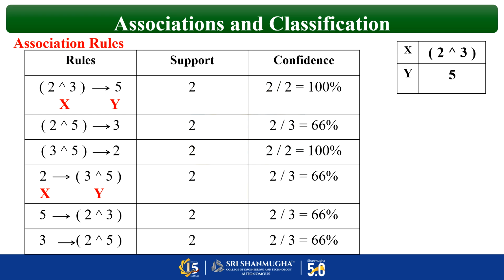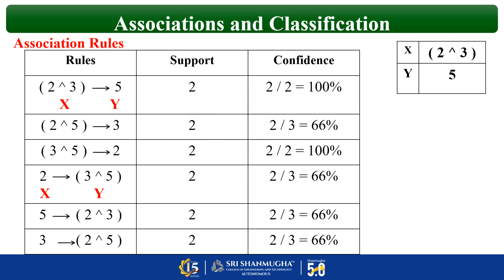Okay. And now if we have to calculate the confidence. What is confidence? Support of x union y divided by support of x. So what is support of x here? X is 2, 3. For 2, 3, you have to refer the second table because there we have combinations, ordered pairs. Do you remember ordered pairs? Yes. 2, 3. So when you refer to 2, 3 in that table, the value will be 2. So 2 by 2 is 100%. This is how you have to frame the association rule.